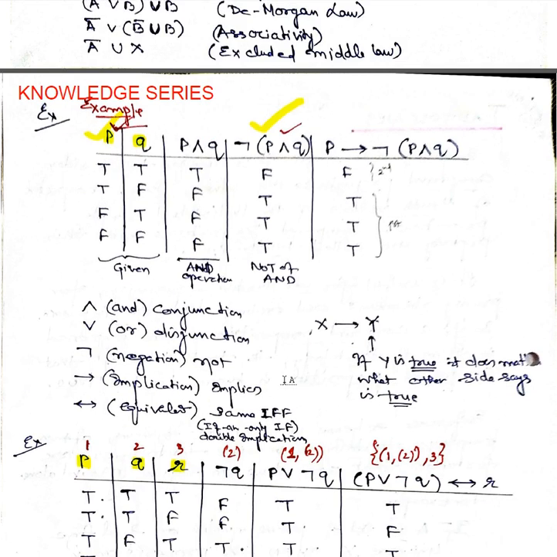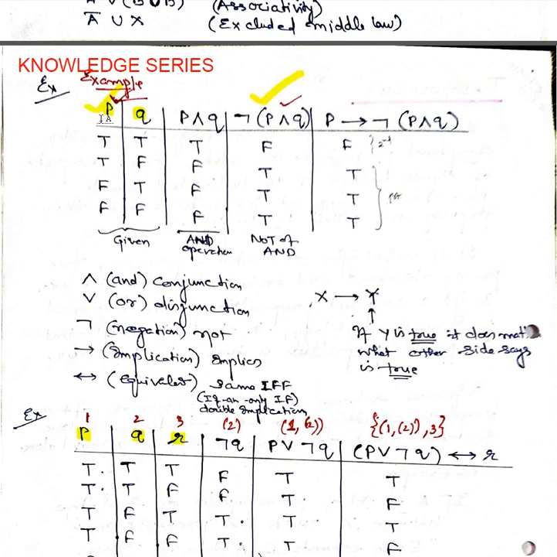Now here we have taken an example. P and Q are defined as true, true; true, false; false, true; false, false. That is, P is true, true, false, false, and Q is true, false, true, false. Under these conditions, we try to apply this logic to derive whether it is a conjunction or disjunction. Here we apply the conjunction between P and Q, and we get these values, and we again take a negation of this conjunction, so we get this value.